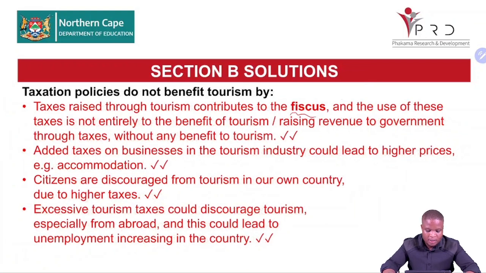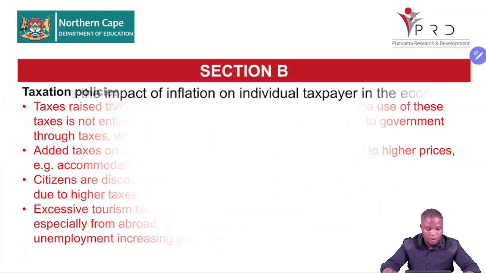Excessive tourism taxes could discourage tourism, especially from abroad, and this could lead to unemployment increasing in the country. People may not want to come if they don't understand the taxes that is being charged. Right, so anything that is relevant to that, then you'll be marking yourself. We are doing corrections. Then we move to the next question.